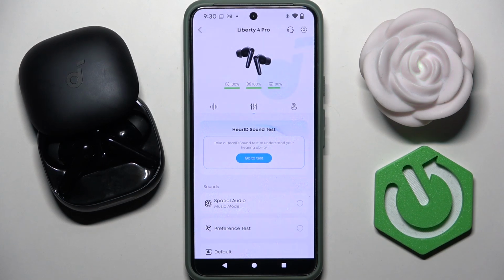Hey everybody and welcome. Today I have SOUNDCORE Liberty 4 Pro headphones and I'm going to tell you how you can easily begin a preference hearing test.